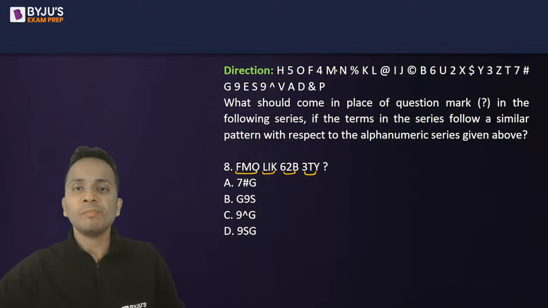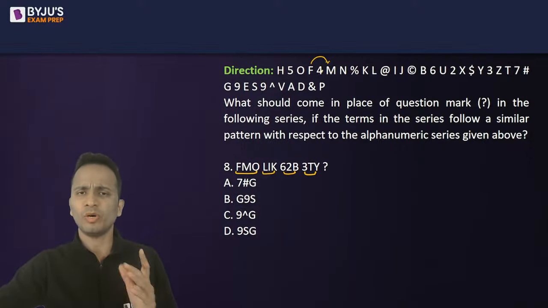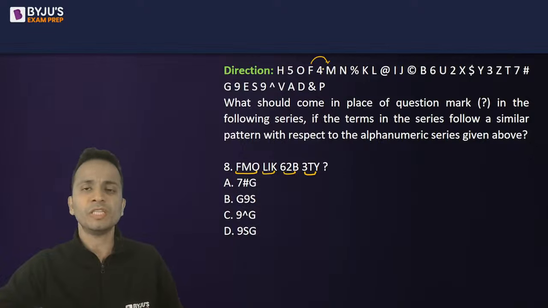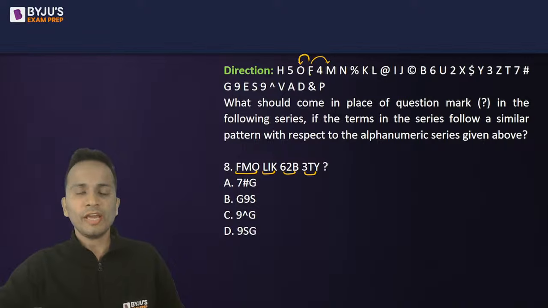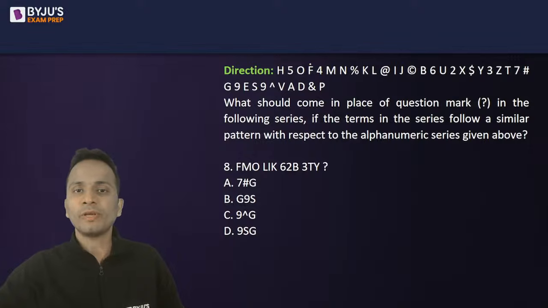Now FMO. So FM. So M, and if there is one unit between them, one number, one alphabet, whatever. So there is a gap of 1 between them, and O is before F. So F, leaving 1, and then M, and then before this, O. So this is the pattern that they are following.